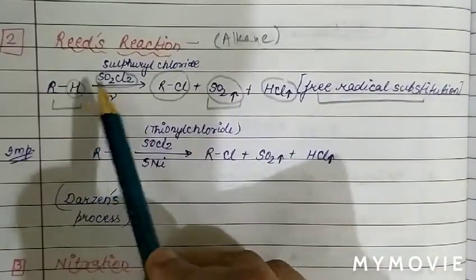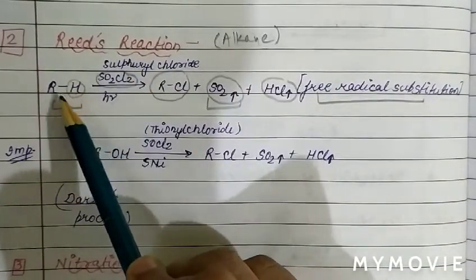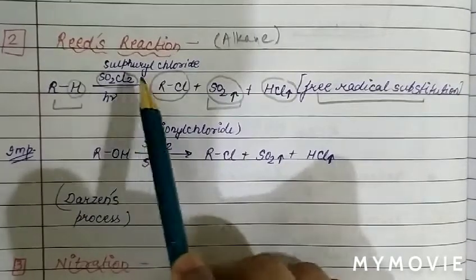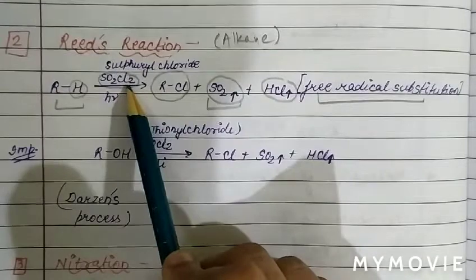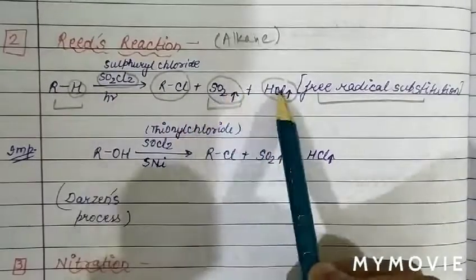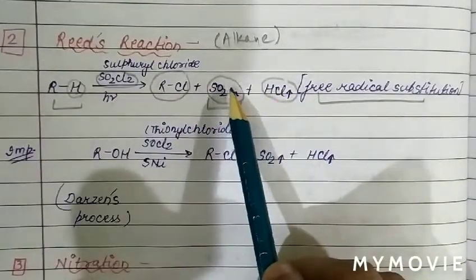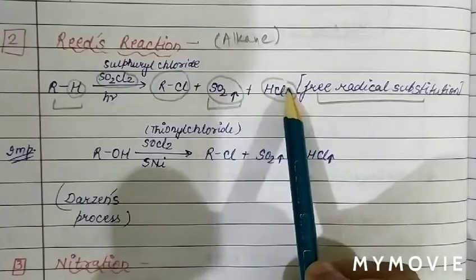So basically this is the chemical property of alkane. By using alkane we can prepare alkyl halide in presence of sulfuryl chloride and sunlight. The other two products are escapable gases, one is SO2 and one is HCl.